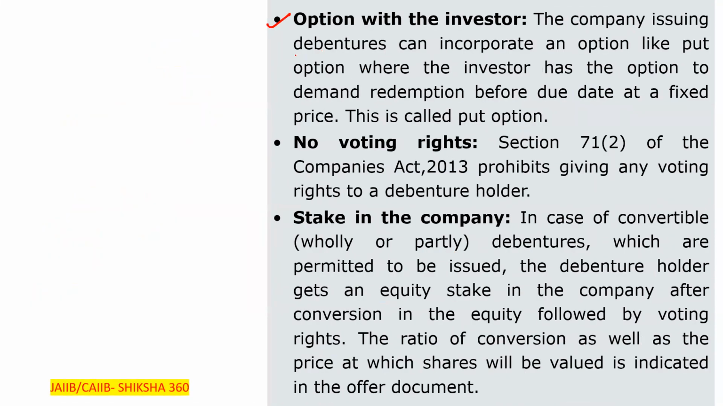The company issuing the debentures can incorporate an option like the put option, where the investor, who is investing in the company, has the option to demand redemption before the due date at a fixed price. That is, if they are demanding their money back, it is known as the put option.